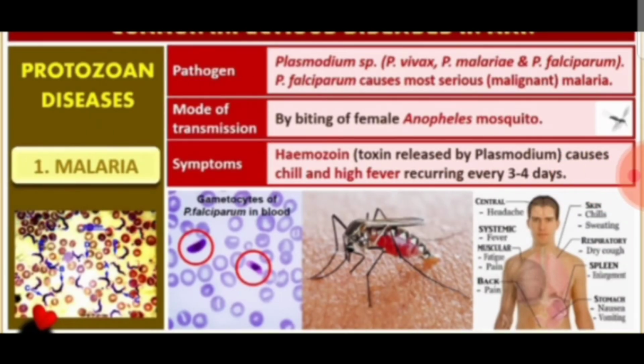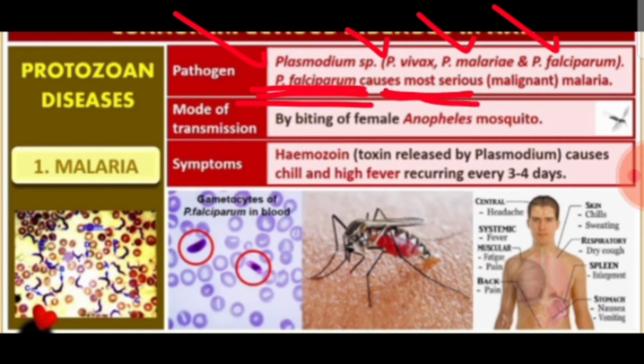Next, malaria. Malaria is caused by a Plasmodium species, either Plasmodium vivax, Plasmodium malariae, or Plasmodium falciparum. And what you have to remember here is Plasmodium falciparum is the most dangerous one. That's why it is considered malignant Plasmodium, which is responsible for malignant malaria.